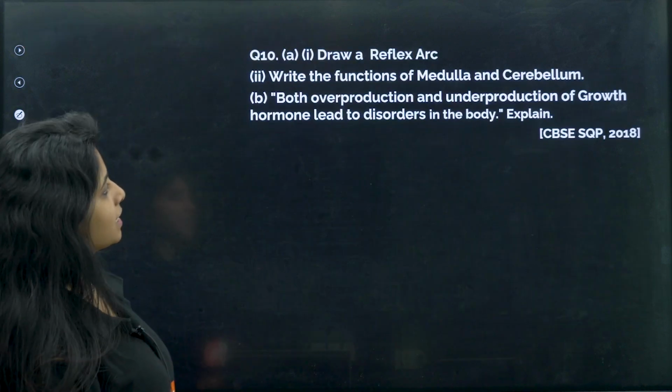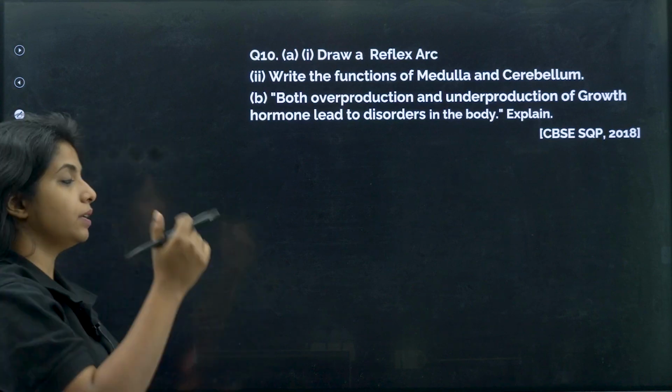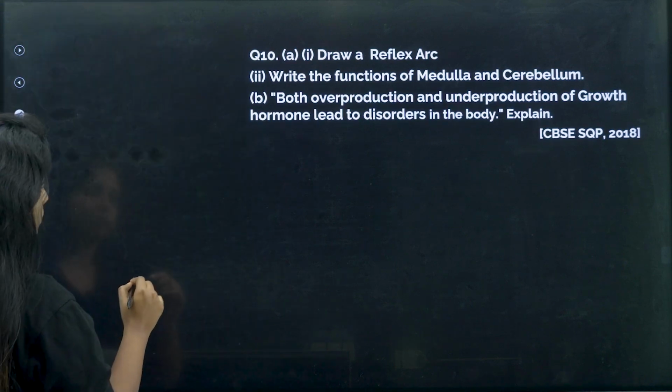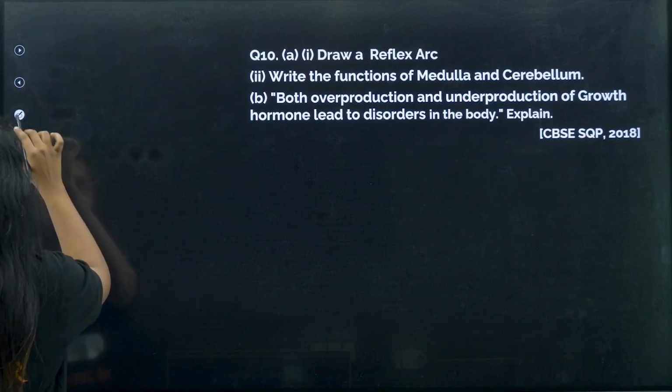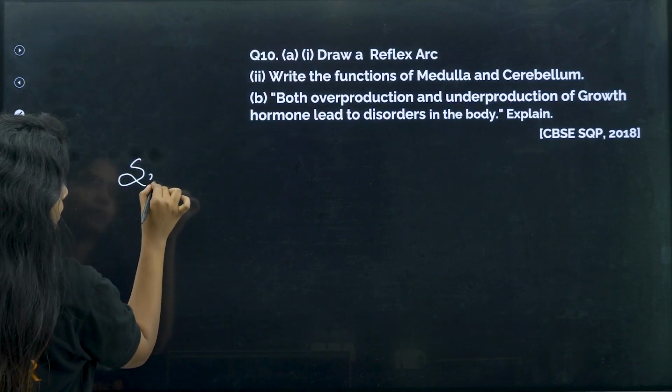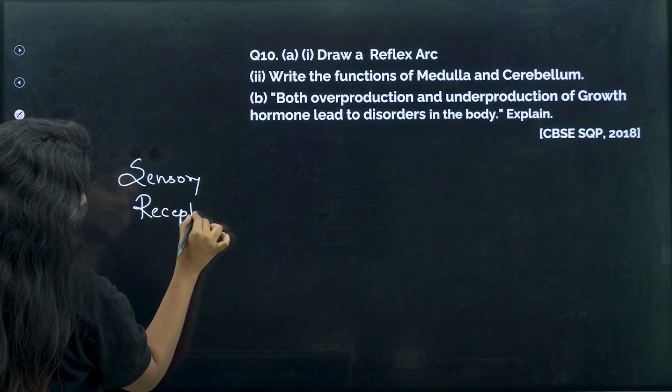Easy, no? Yes. Next, draw a reflex arc. How can you draw a reflex arc? Basically, first thing you write about sensory receptors.